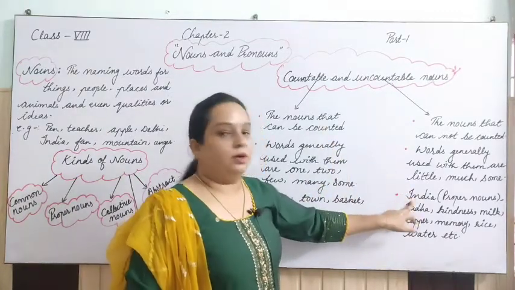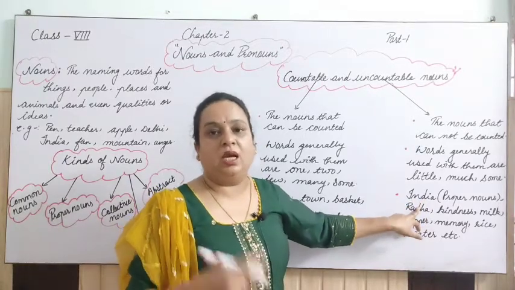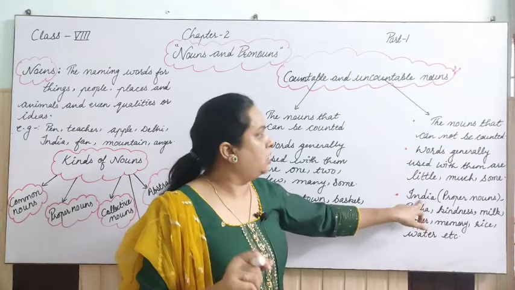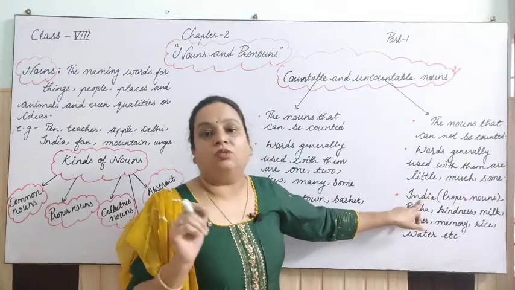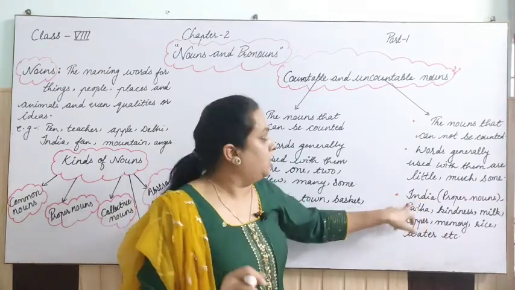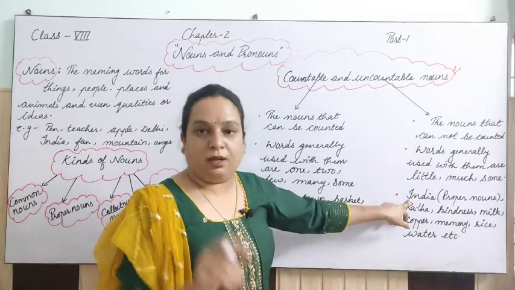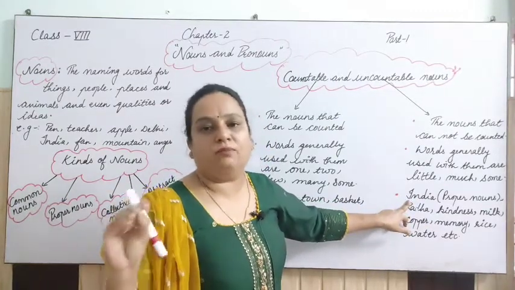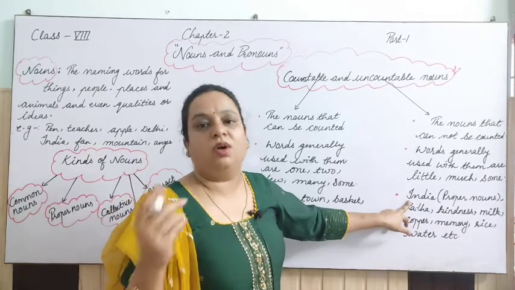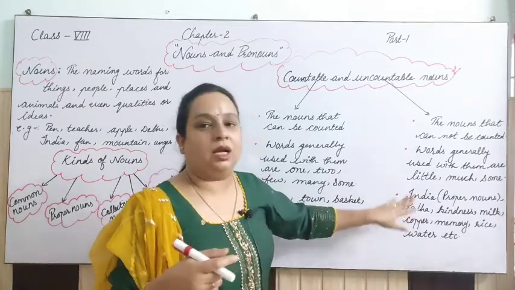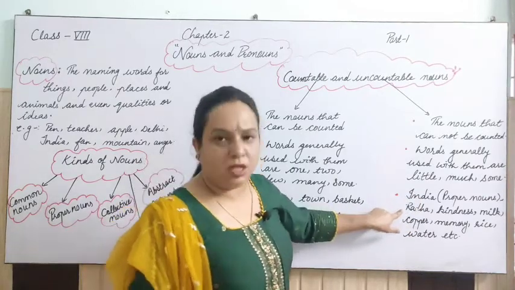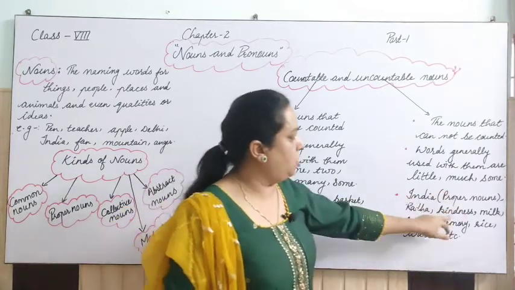Second thing I'll talk about here, India, like the proper nouns which we have discussed. All the proper nouns are actually uncountable, right? I have given the example of India only. It is China, Australia, any name in the form of proper nouns. So all are uncountable nouns. Next is name of a person, that is also a proper noun.